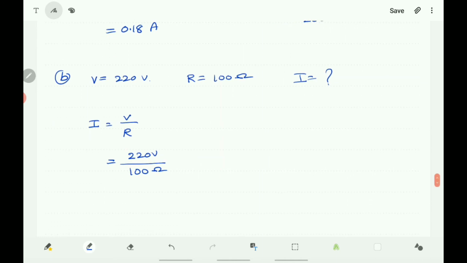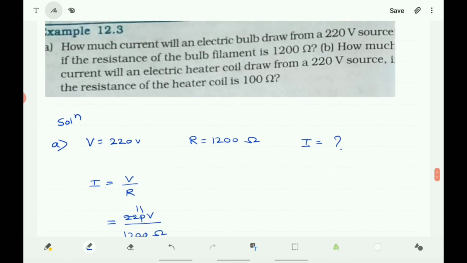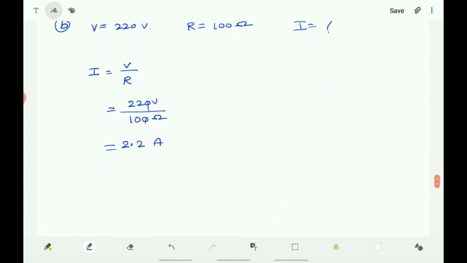Again the zeros cancel, that is 2.2 amps. 2.2 ampere current you will get here, that is the current drawn from the electric heater of 220 volts and the resistance of 100 ohm. So you got 2.2 amps of electric current here.